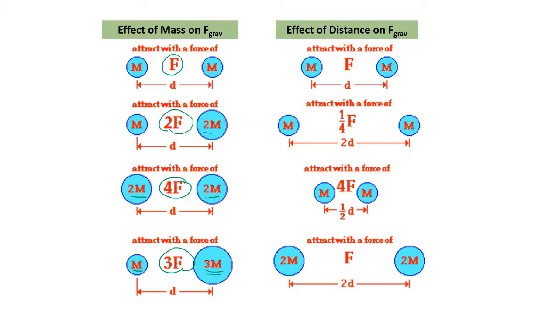Now, let's look at the effect of distance on gravitational force. If the distance between the two objects of mass m is d, the gravitational force is F. What will happen to the force if we increase and decrease the distance between the objects? For case 2, if the distance between the two objects m becomes 2d, the gravitational force will be 1/4 times F. If the distance between two objects m becomes 1/2 d, then the gravitational force will be 4F. If the distance between two objects of 2m is 2d, then the gravitational force will be F.